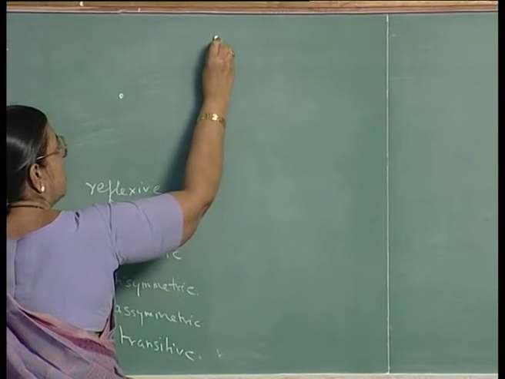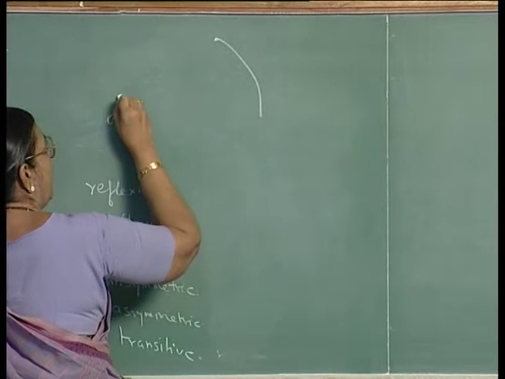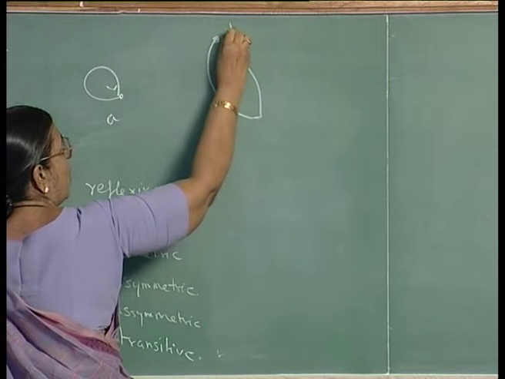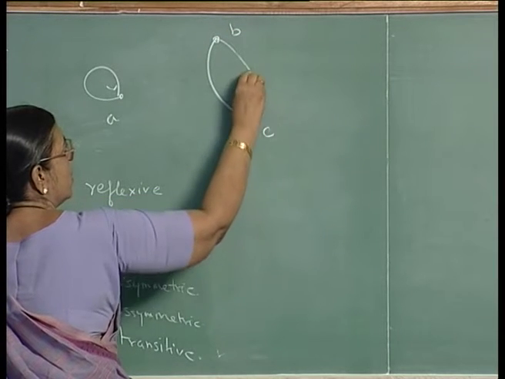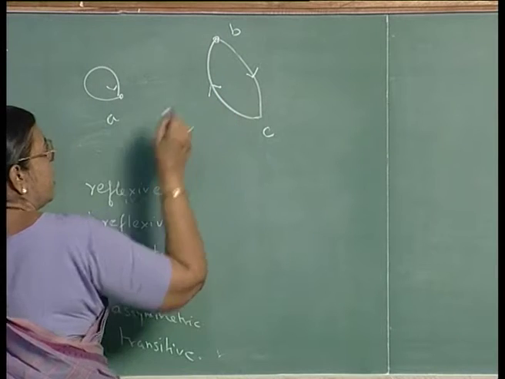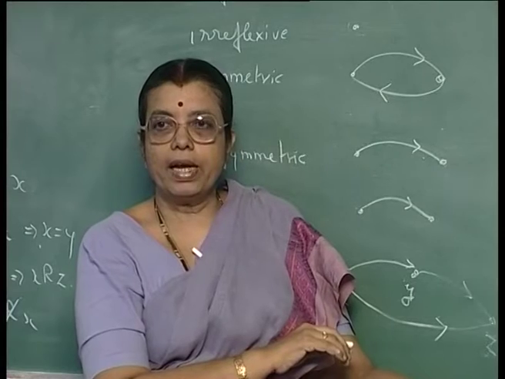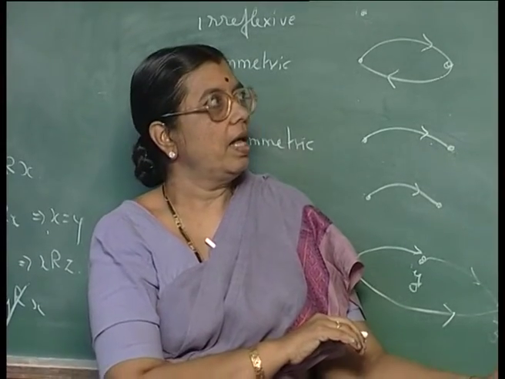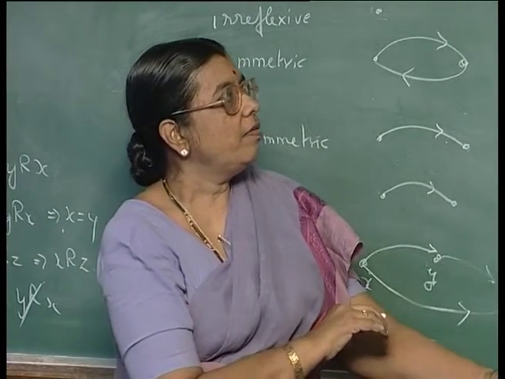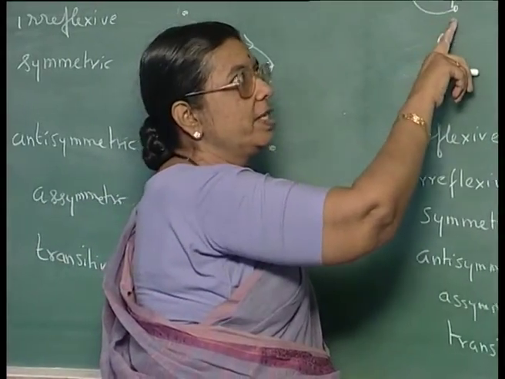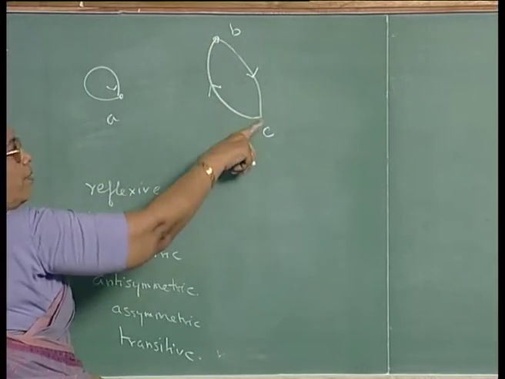Look at this, A, B, C. You have this relation. Is it a reflexive relation? A reflexive relation should have a self loop at every node. Here you are having it only at this node, you are not having self loops here.